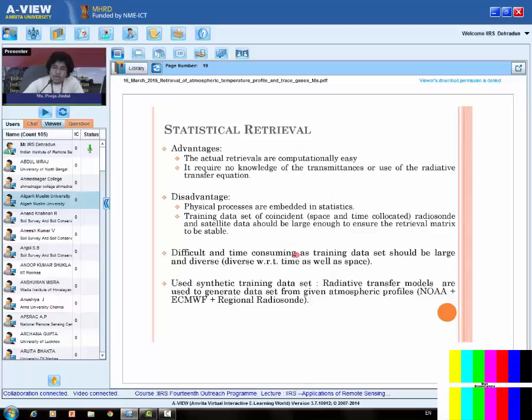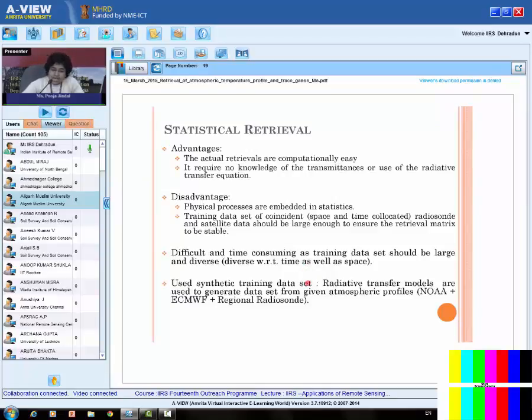Like for example, if I want to get my algorithm for 1 year, then I need to wait for 1 full year to launch a radiosonde for every satellite pass. And it is costly also. We need to employ people to do all this work, right? So what is the alternative? The alternative is we can use the synthetic dataset.